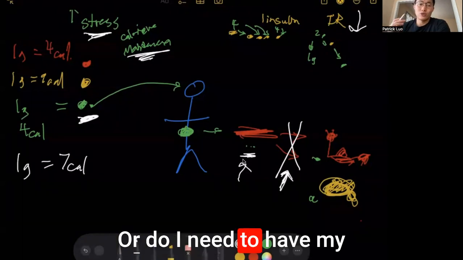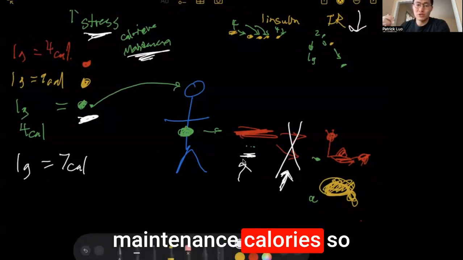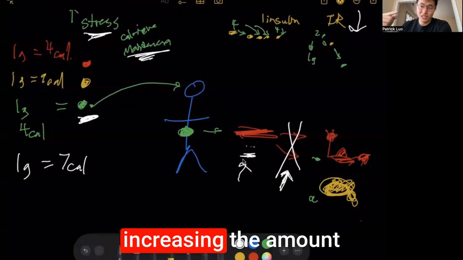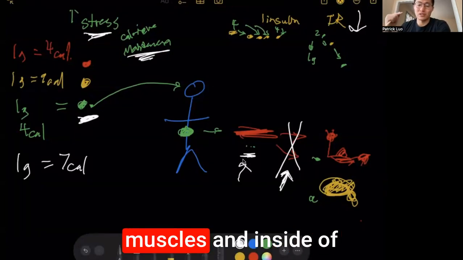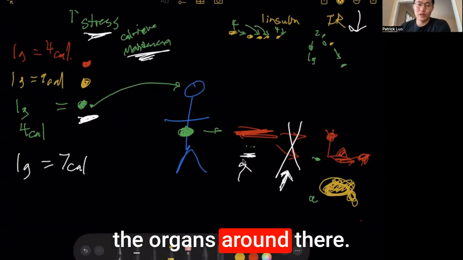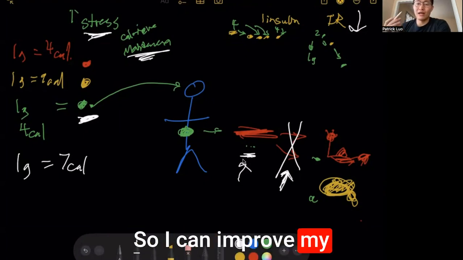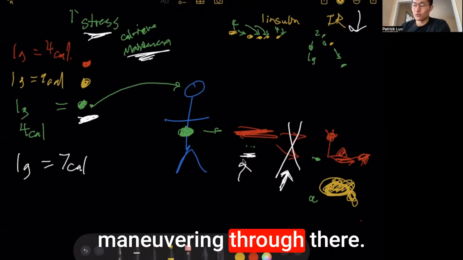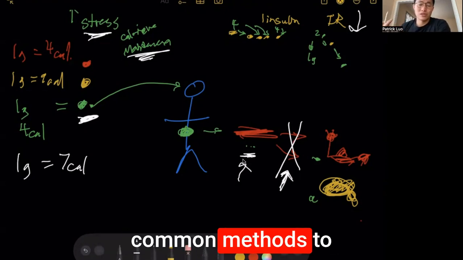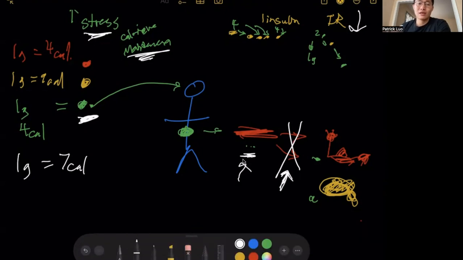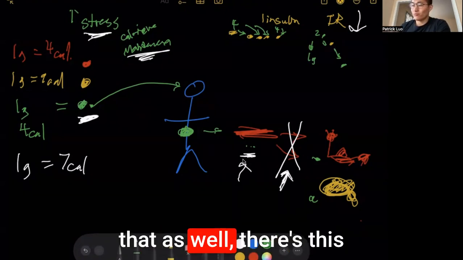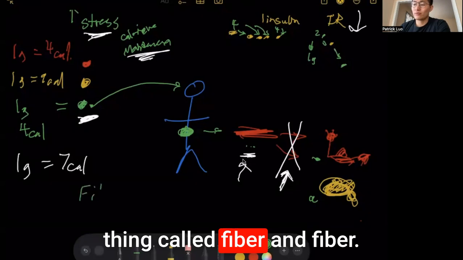Or do I need to have my maintenance calories so they're not overeating and increasing the amount of fat cells inside of my muscles and inside of the organs around there, so I can improve my blood sugar control? Those are the most common methods for addressing the root cause of type 2 diabetes and prediabetes. Another way to do that as well is fiber.